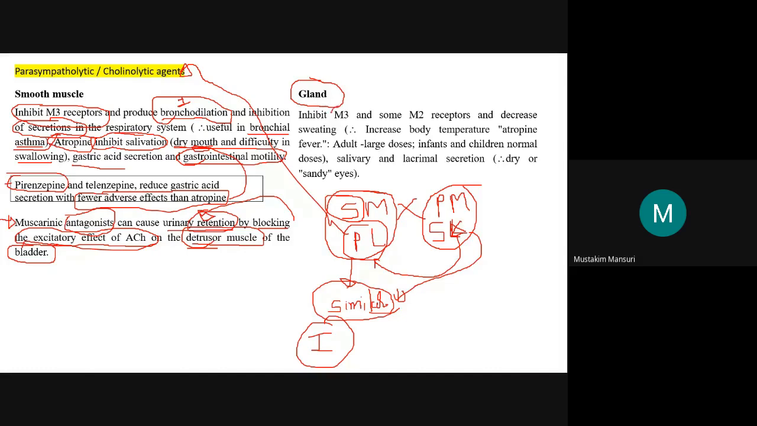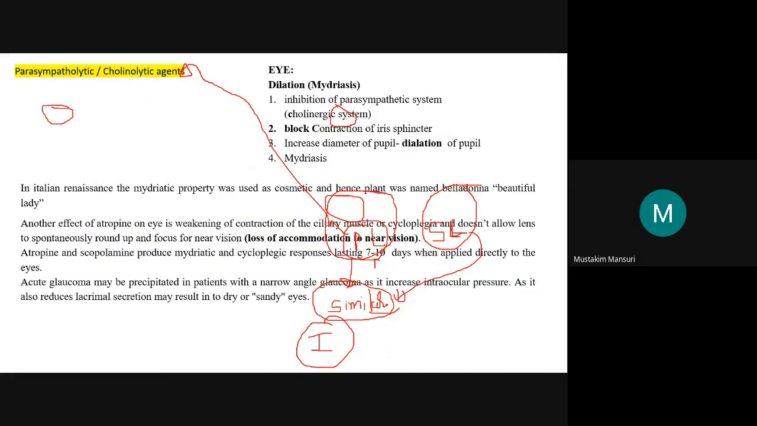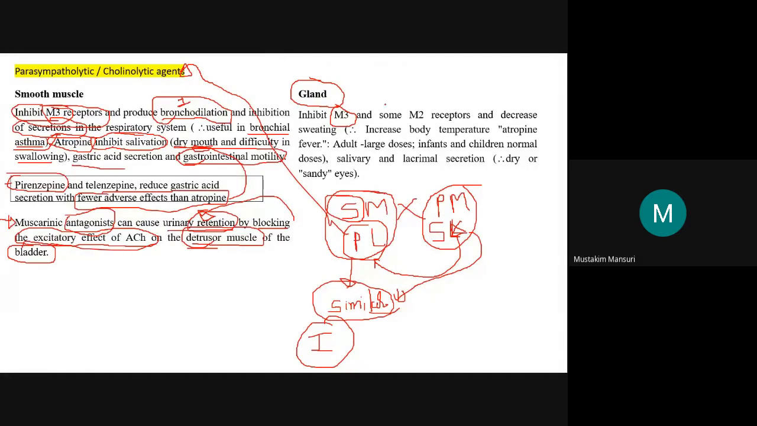So it inhibits the M3. Just remember M1, M2, M3. M1 neuronal, M2 cardiac, M3 glandular and smooth muscle also. Here we discuss the M3 smooth muscle. So here it will produce the inhibitory effect, and this is also producing the inhibitory effect on the M2 receptor, and this will decrease the sweating. The effect is the decrease in the sweating.